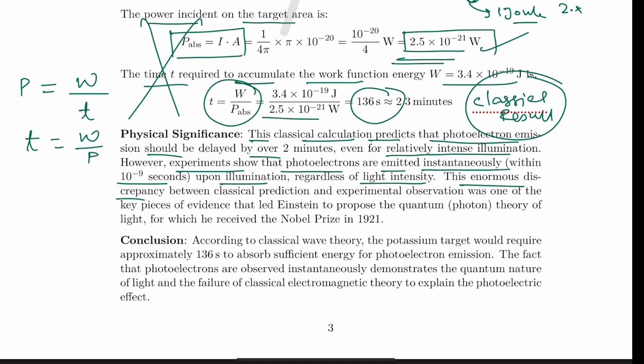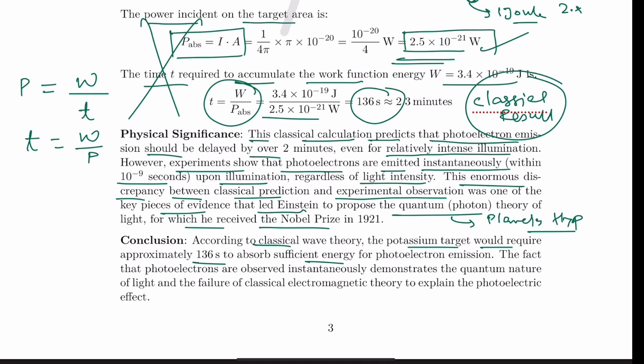This enormous discrepancy between the classical prediction and the experimental observation was one of the key pieces of evidence that led Einstein to propose the quantum theory using Planck's hypothesis as well, for which he received the Nobel Prize in 1921. The conclusion is very simple. According to the classical wave theory, the potassium target would require approximately 136 seconds to absorb sufficient energy for photoelectron emission. The fact that photoelectrons are observed instantaneously demonstrates the quantum nature of light and the failure of classical electromagnetic theory to explain the photoelectric effect.